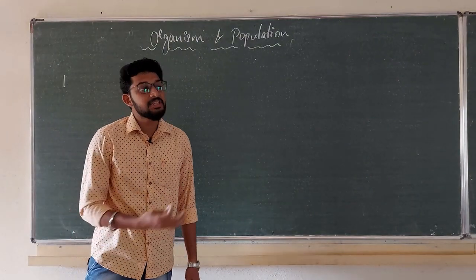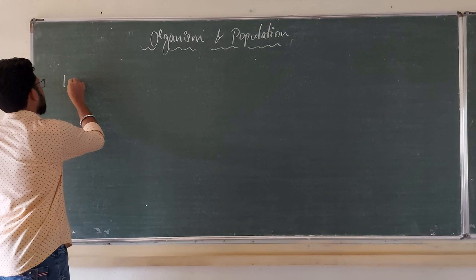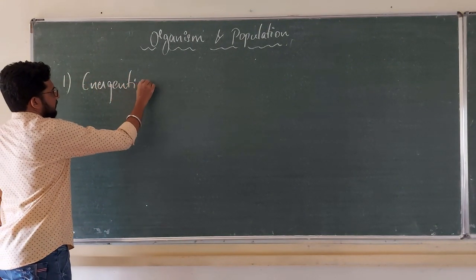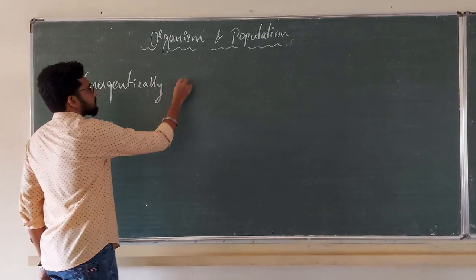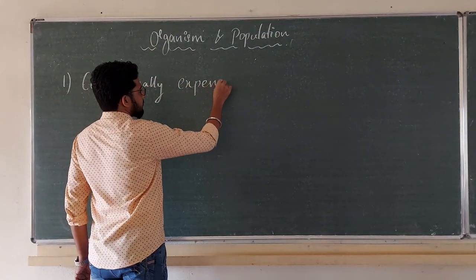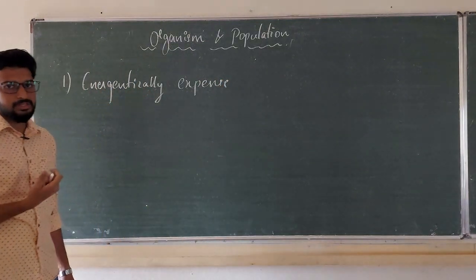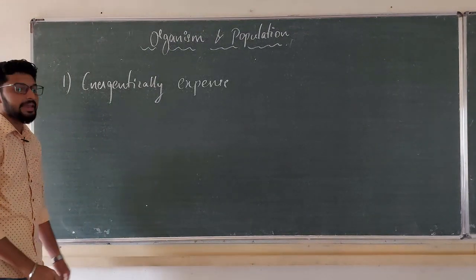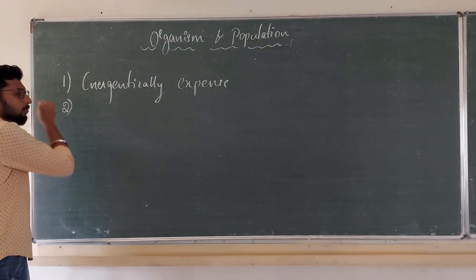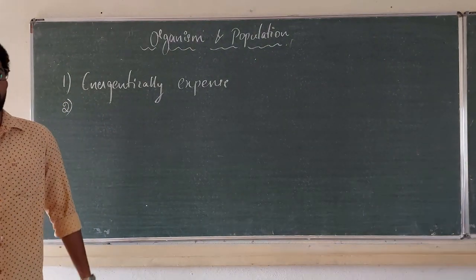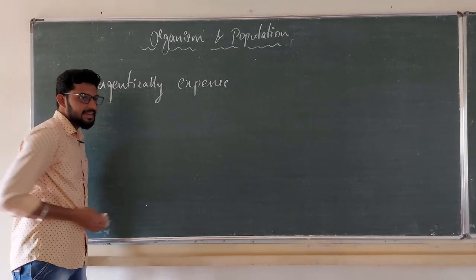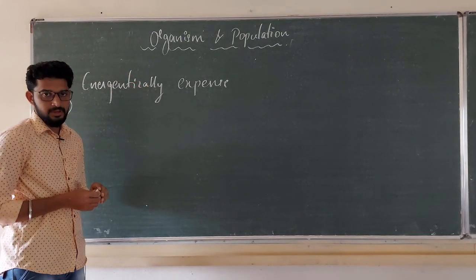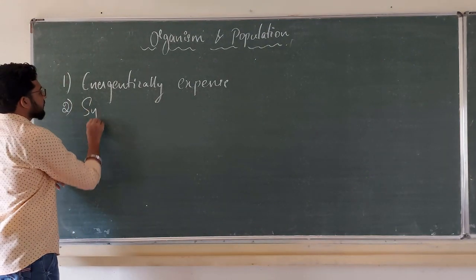It is very expensive to maintain internal body temperature. We must provide a huge amount of energy. Most of the organisms are not able to maintain the internal body temperature because they don't have a great supply of energy. Their system is very simple.